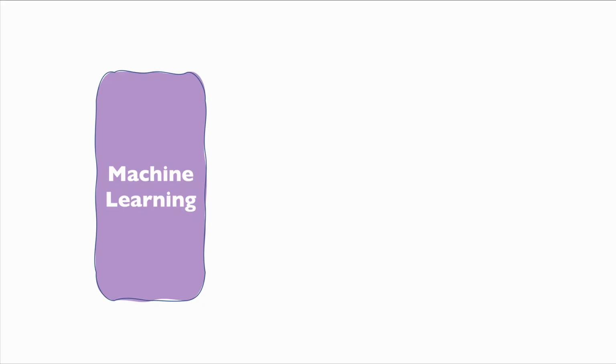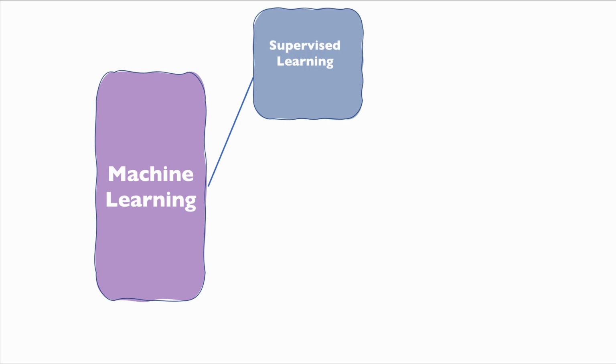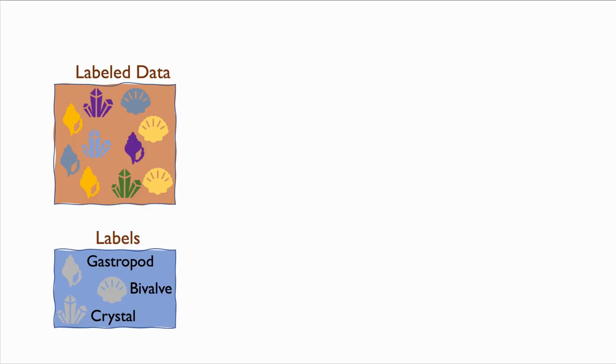So machine learning can be divided into broad families of algorithms. For instance, we can start with machine learning that is supervised, or what is also known as supervised learning. So what is supervised learning? Well, supervised learning happens when you have data, and that data is labeled. By this I mean you have a collection of data and you know what this data is.